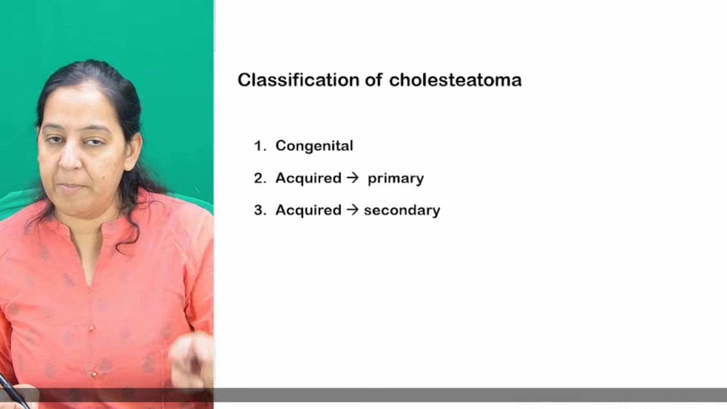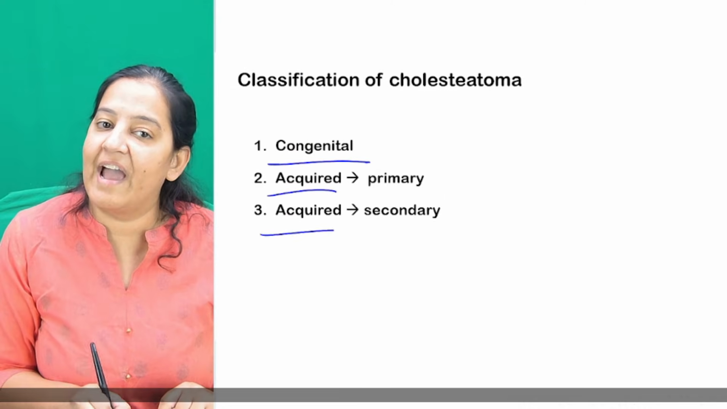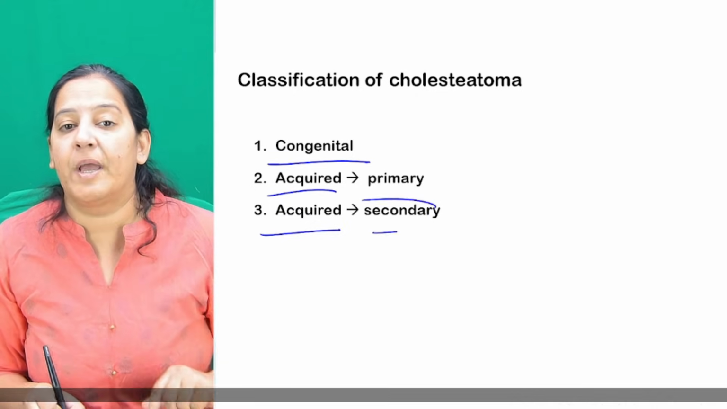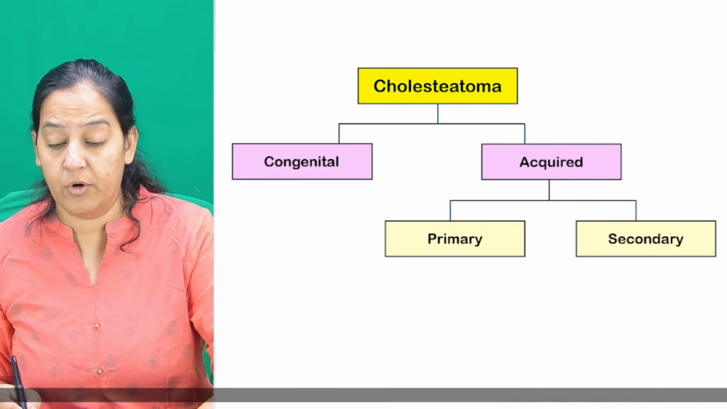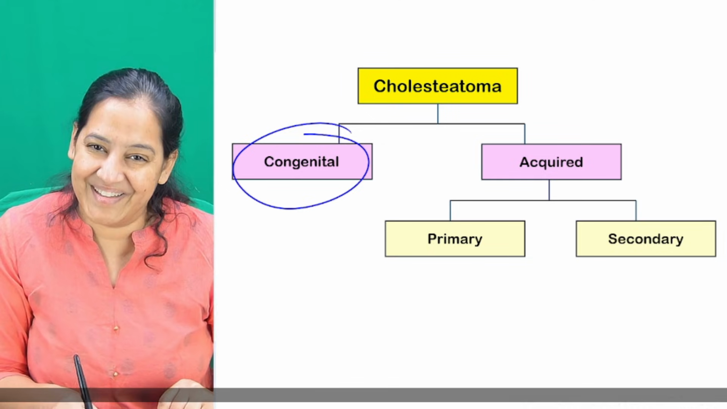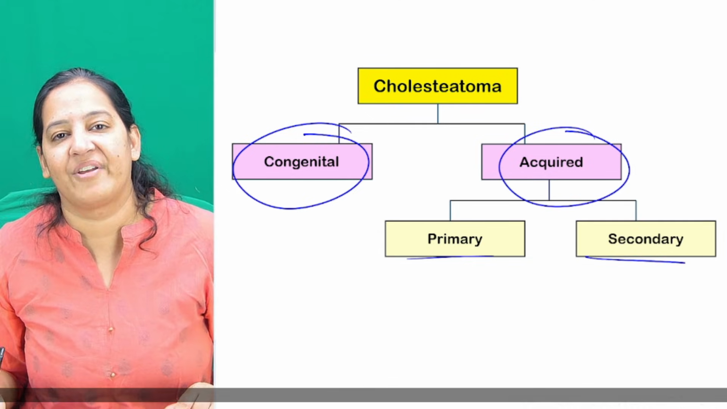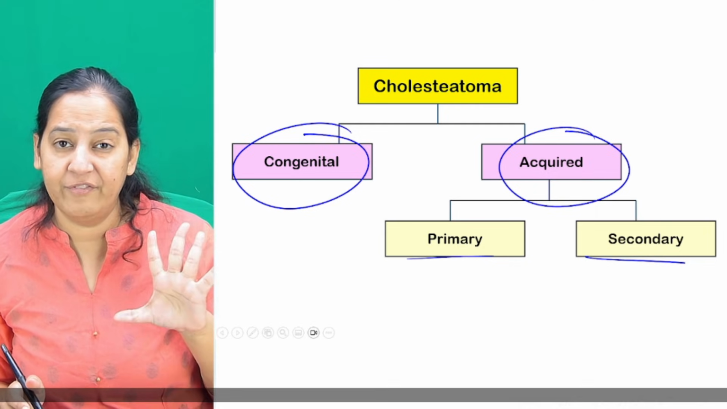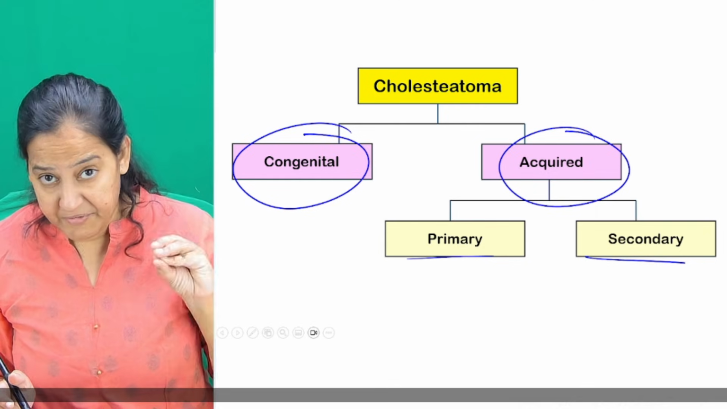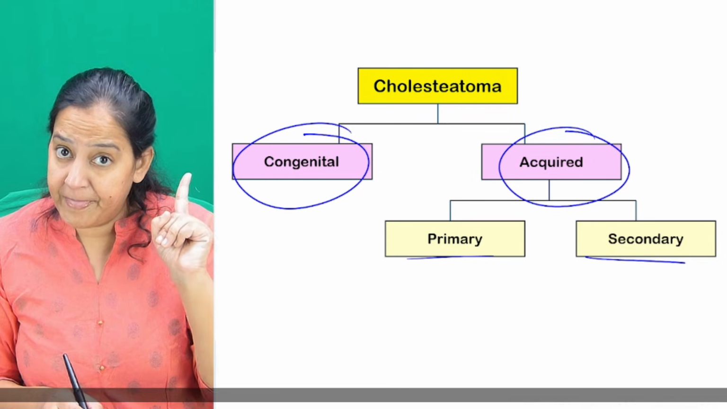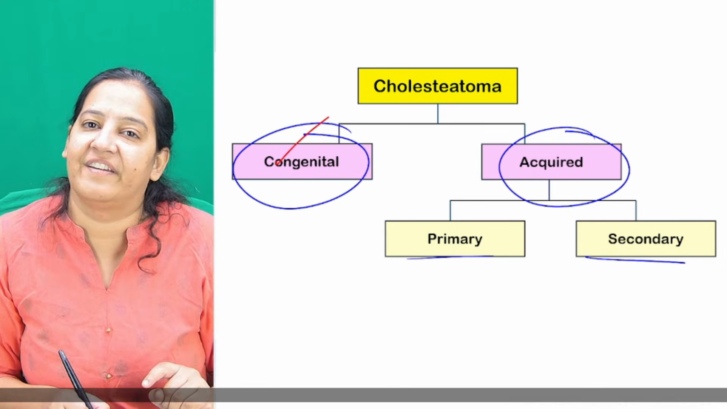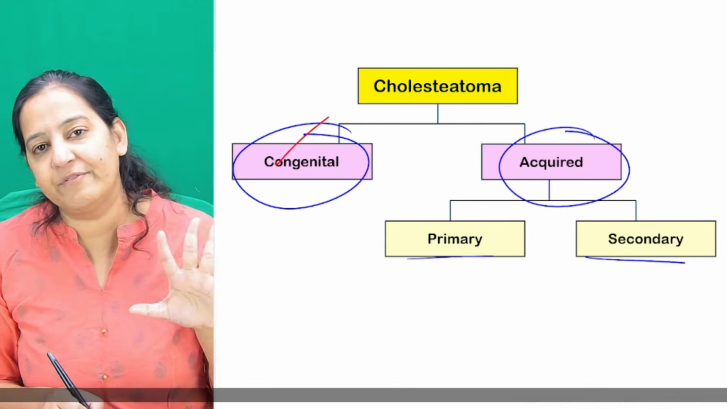We divide cholesteatoma broadly into 2 categories, congenital and acquired. Acquired is further of 2 types, primary and secondary. So cholesteatomas are of 2 types, congenital and acquired, and acquired is of 2 types, primary and secondary. You can understand now, out of the 5 theories, which will fit where? The first theory, the congenital cell rest, will fit here, if you consider that out of the 5 theories, 1 is correct.